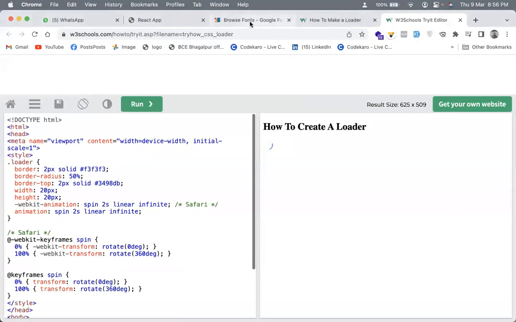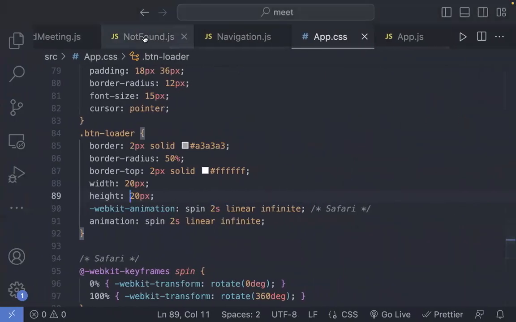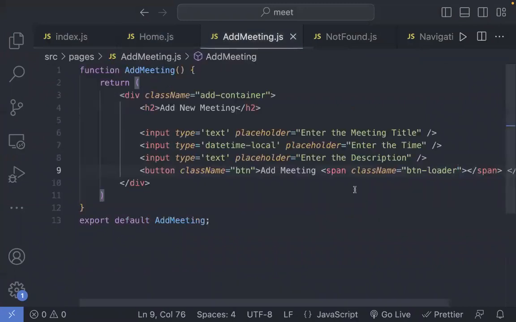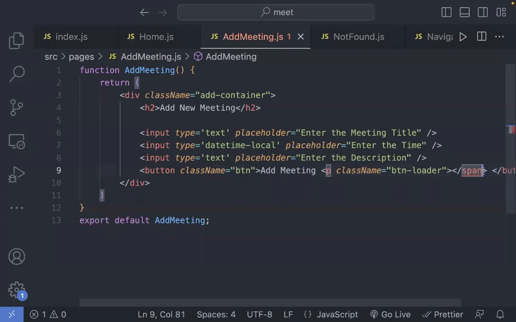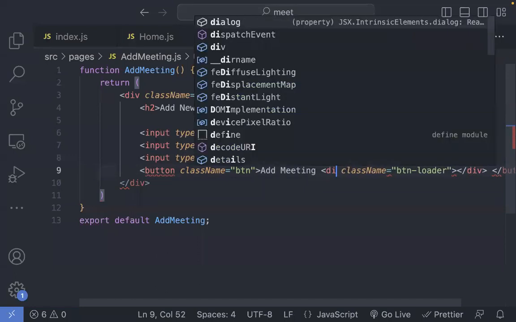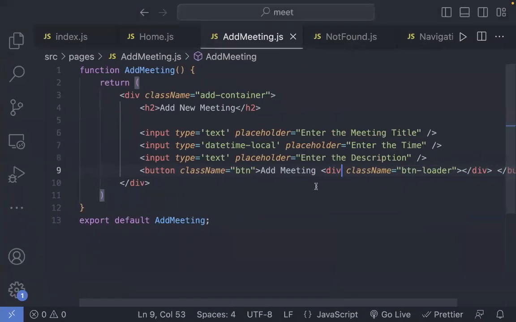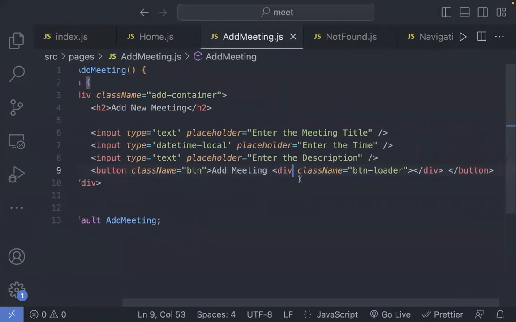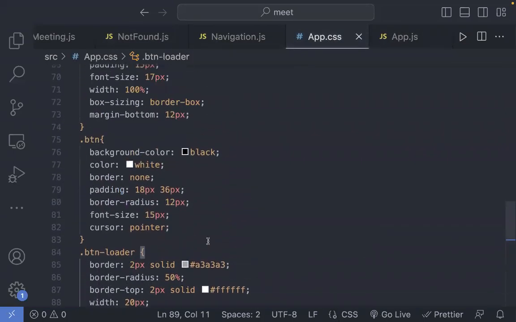Yes. So if you check this, it is not working properly. So what we can do is just use a paragraph tag, or we can even use a div tag, I believe, so that it works perfectly fine. If we do that, yeah, if you see this, it's working perfectly fine. Now in our button tag, let me go in the button tag.